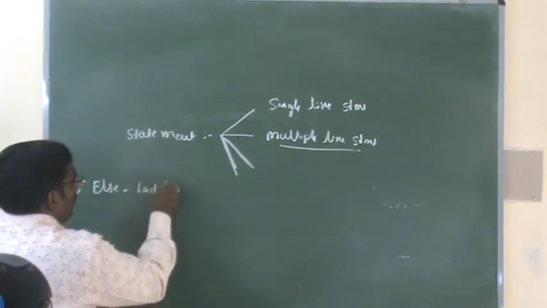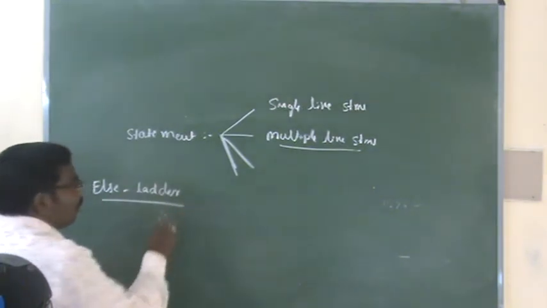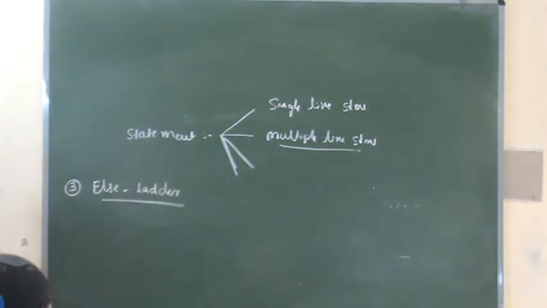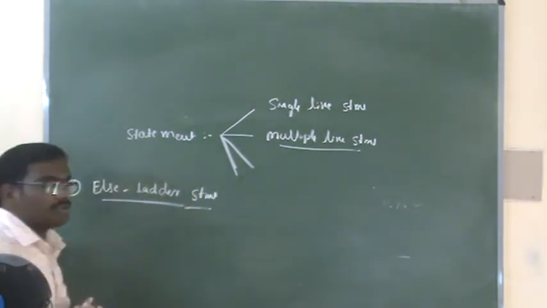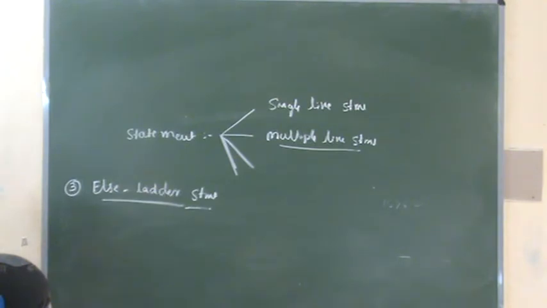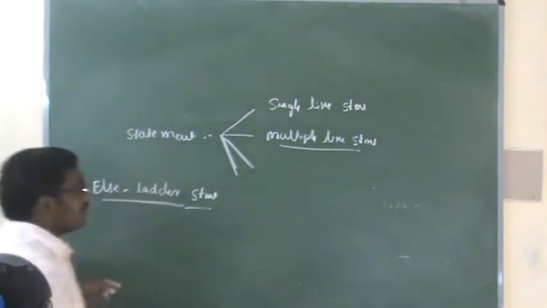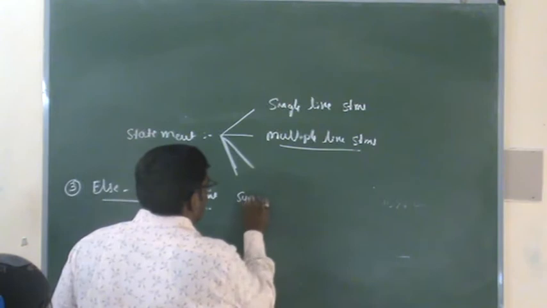Whenever we are going to check more than two conditions in a problem, at those situations we are using the else if ladder statement. So whenever we are going to check more than two conditions, at that time we are using the else if ladder statement. Now first we will discuss the syntax part.